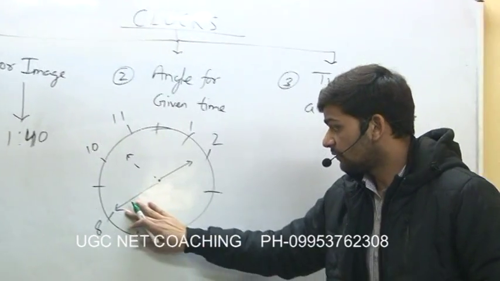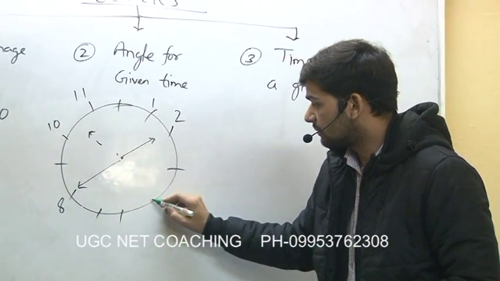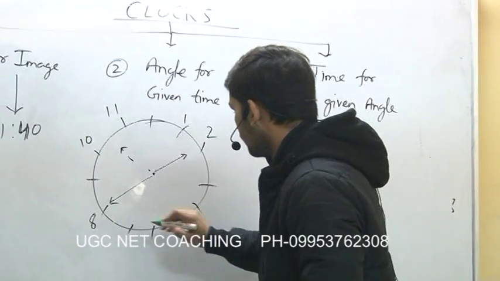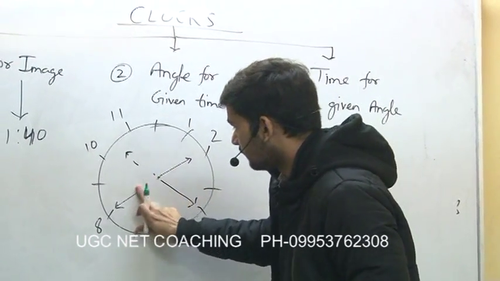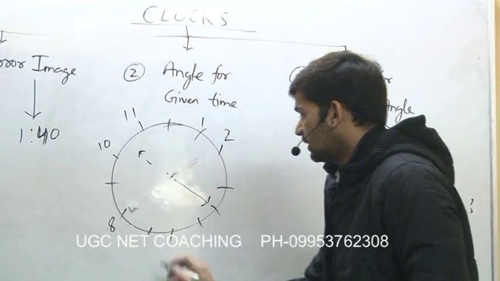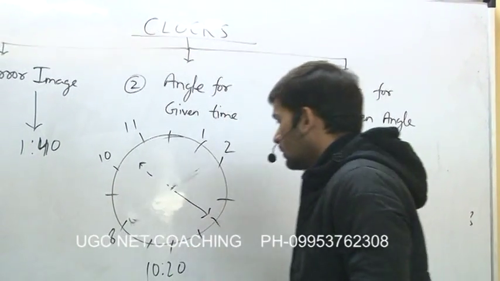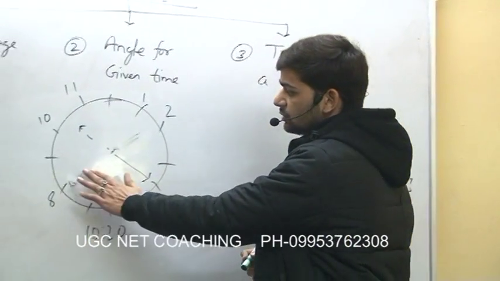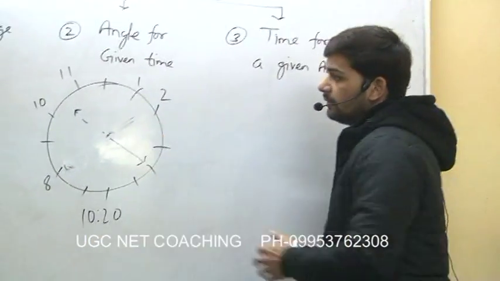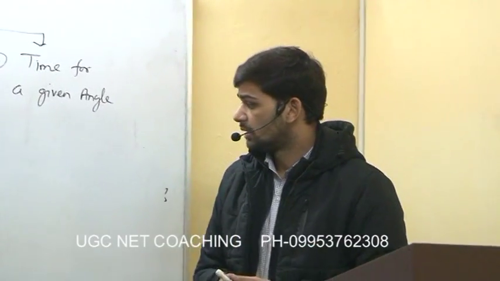And the hand of minute, which is on 8, it will come back on 4, exactly on 4. So this time, if we see, isn't it 10:20? So mirror image for 1:40 is 10:20. So this is the basic approach by which we can find out time for mirror image.